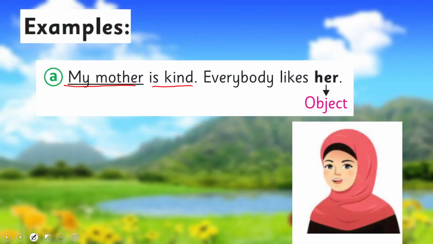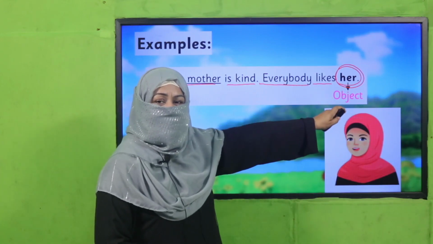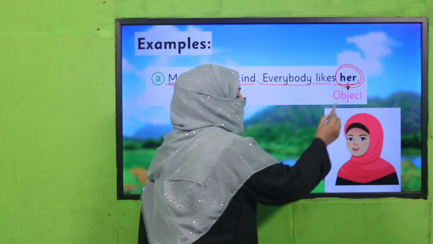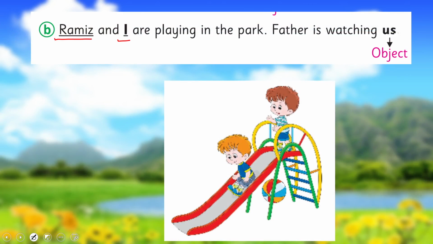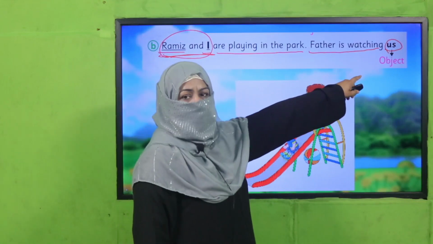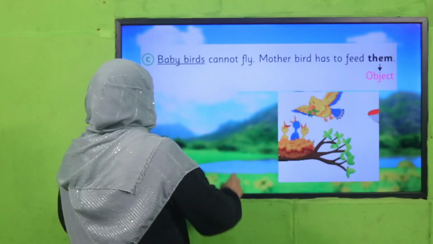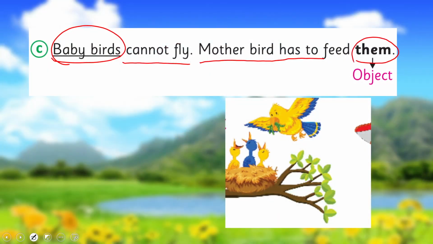My mother is kind. Everybody likes her. Now we know this is object case. So we will not say everybody likes she. Everybody likes her because she is receiving this action. So we will use object case, right? Okay, the other example: Ramesh and I are playing in the park. Father is watching us. Actually, Ramesh and I, we are playing in the park and father is watching us, right? Baby birds cannot fly. Mother bird has to feed them.